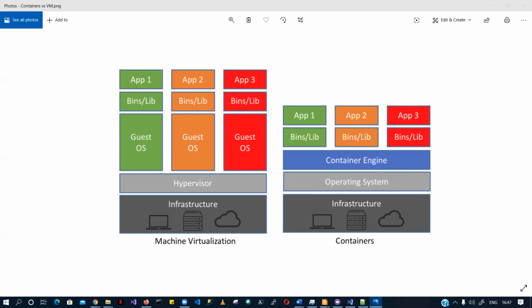Containers also provide abstraction at the application layer that will pack your code and dependencies all together. Multiple containers can run on the same machine, and the best part with containers is that they share the operating system kernel with other containers. This is not happening when we are talking about virtual machines, right? Another advantage of containers is that they take less space than virtual machines.